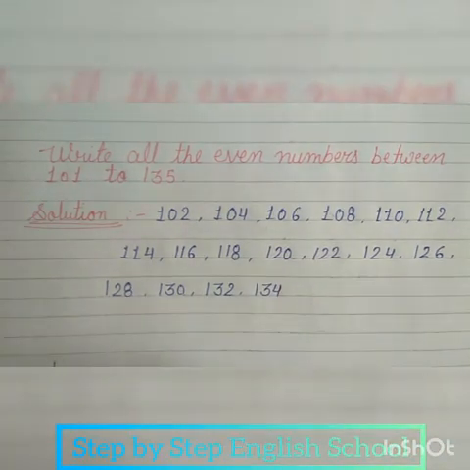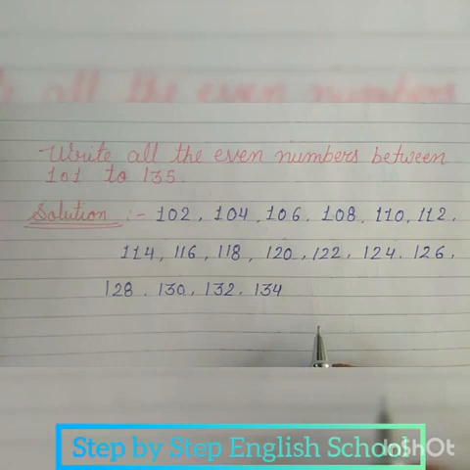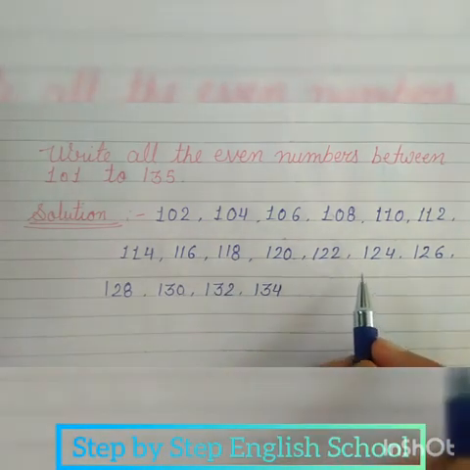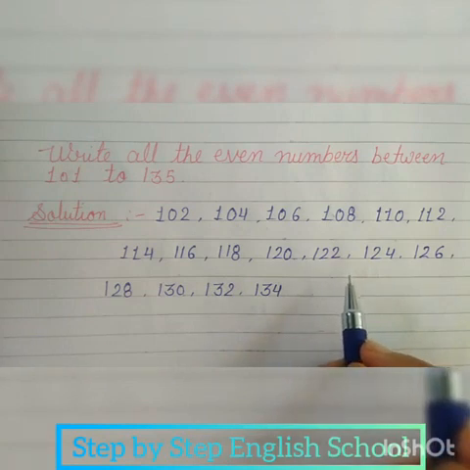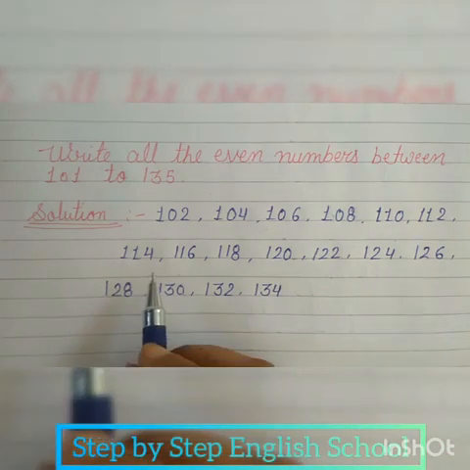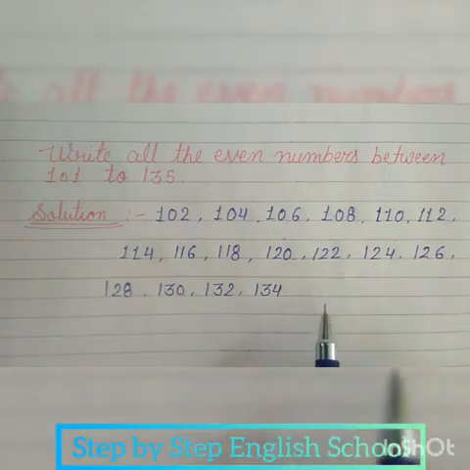All these numbers are even numbers because their ones place is 0, 2, 4, 6 and 8, and all the numbers are divided by 2.